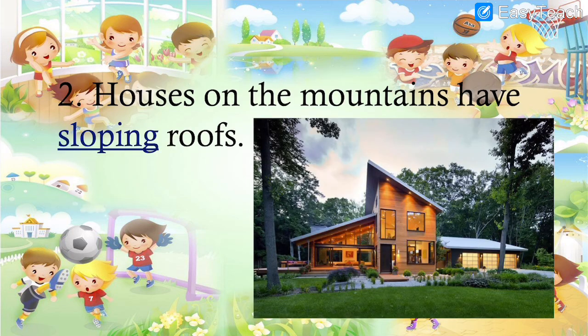F-L-A-T, flat. It is a type of roof. Number 2, houses on the mountains have dash roof. On the mountain regions, as we just discussed, which kind of houses do we find? It is a hilly region, so we find the houses which have sloping roof. What is the spelling?